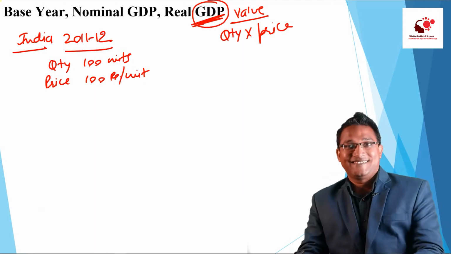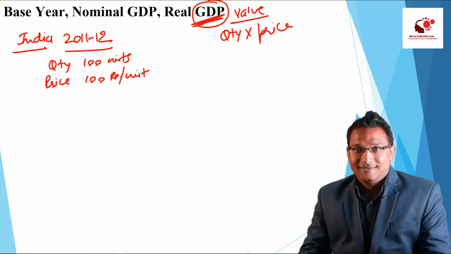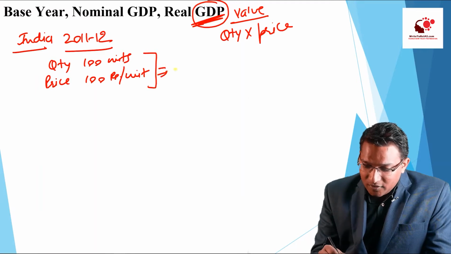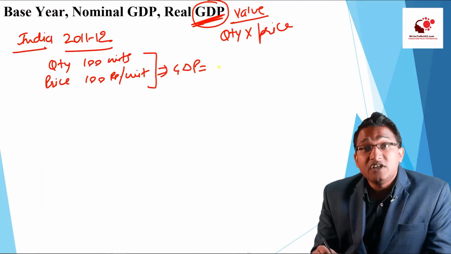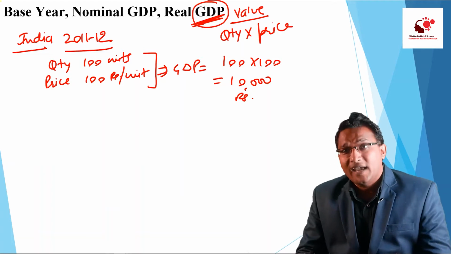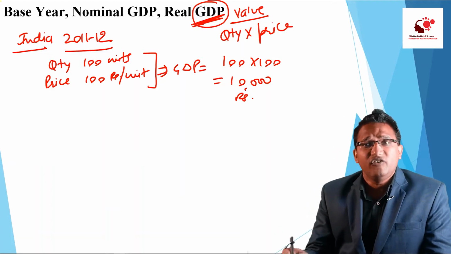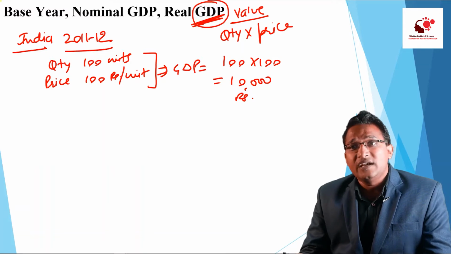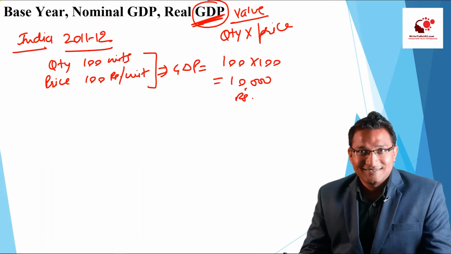This is the price, right? So 100 quantity and 100 price, that means how much is the value of GDP? The GDP value will be 100 multiplied by 100 is equal to 10,000 rupees. Can we say that? Yes, we can definitely say that. The value of GDP in India is 10,000 rupees.